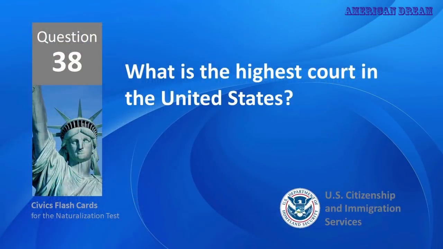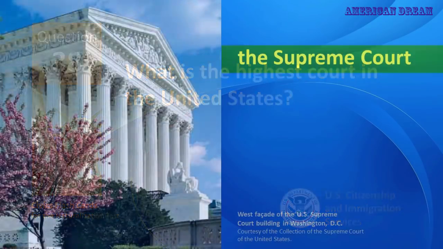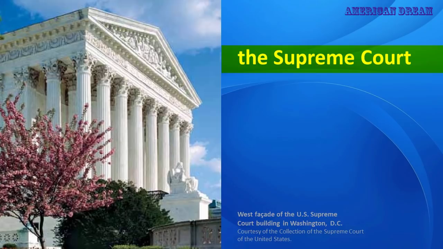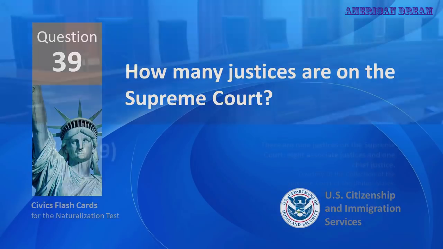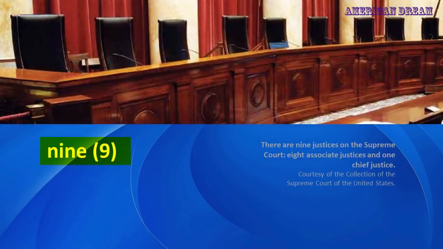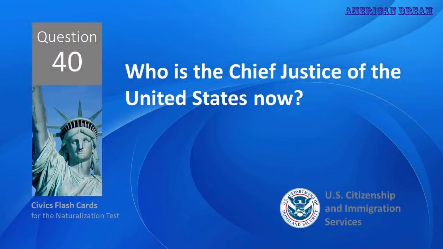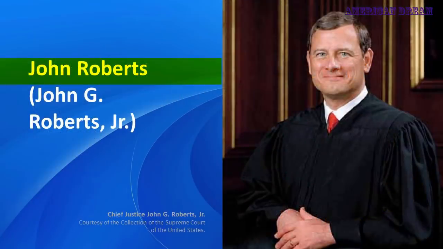What is the highest court in the United States? The Supreme Court. How many justices are on the Supreme Court? 9. Who is the Chief Justice of the United States now? John Roberts.